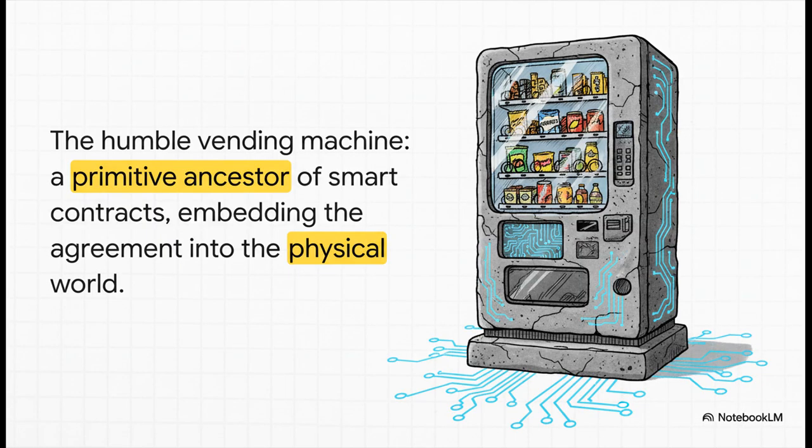Well, Szabo was brilliant. He just pointed to something we all use every day. He called the vending machine the primitive ancestor of the smart contract. Think about it. It's a contract made of metal and glass, it physically holds the property, the snacks or drinks, and it automatically enforces the deal.